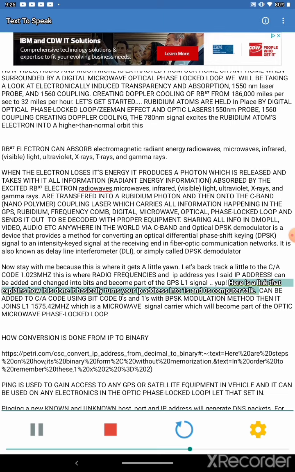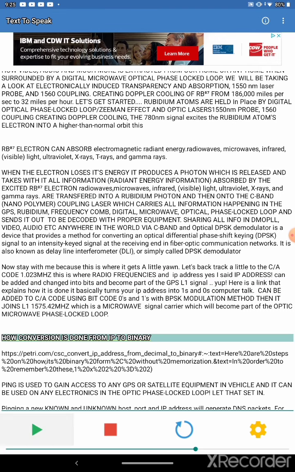Can be added to CA code using bit code zeros and ones with BPSK modulation method. Then it joins L1 1575.42 MHz, which is a microwave signal carrier which will become part of the optic microwave phase locked loop. Correction, no, not bit code, it's binary code. How conversion is done from IP to binary?